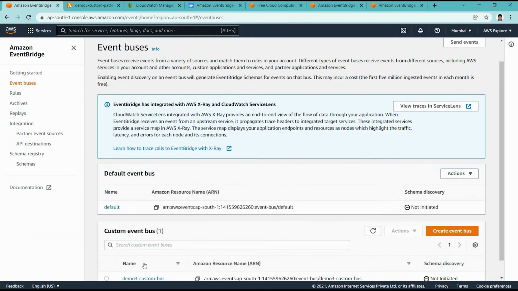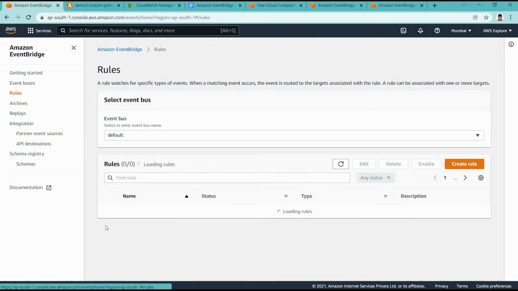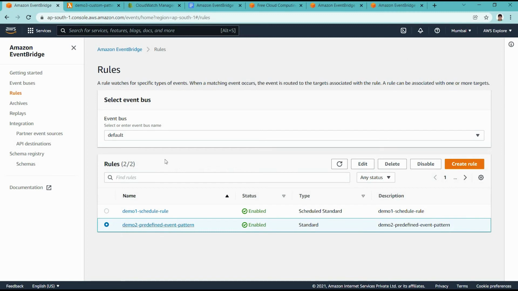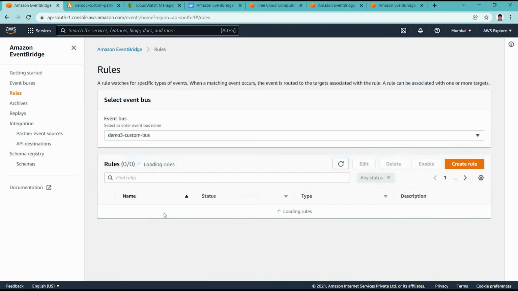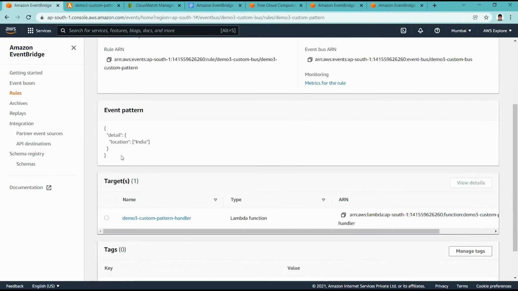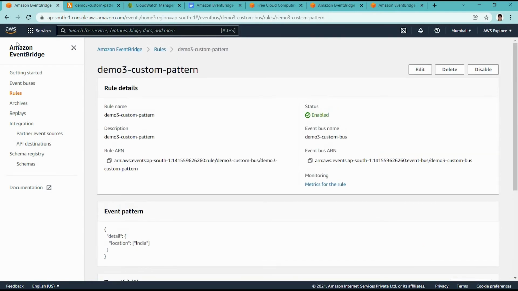So that way we are able to send events manually. Now again we go to rules. In rules, in the custom rules, we can see we have this pattern, right? So it is matching that pattern. Whenever that pattern matches, and only then, it calls this targeted Lambda.